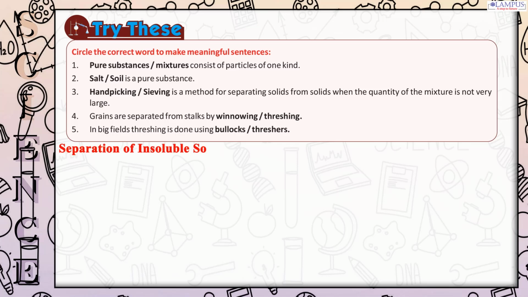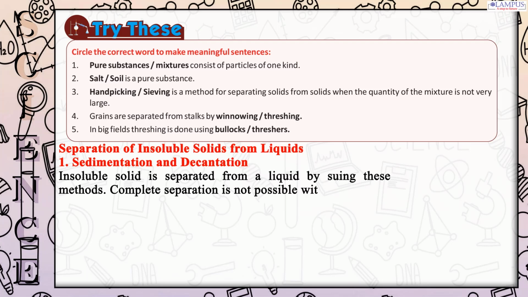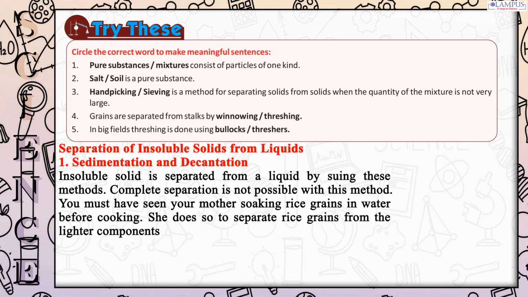Separation of insoluble solids from liquids. 1. Sedimentation and decantation. An insoluble solid is separated from a liquid by these methods. Complete separation is not possible with this method. You must have seen your mother soaking rice grains in water before cooking. She does so to separate rice grains from the lighter components such as straw, insects, etc.